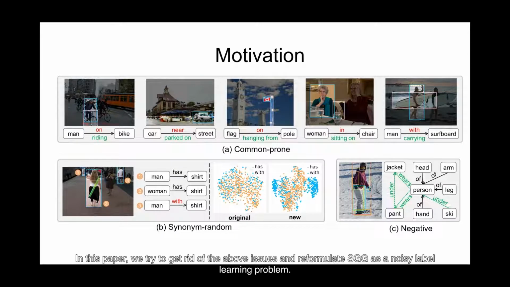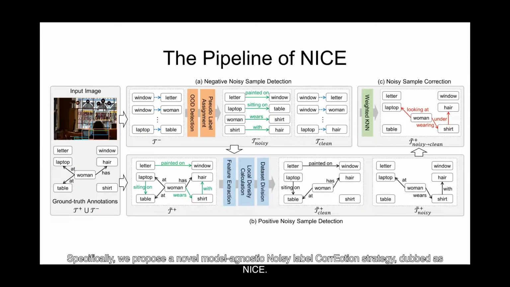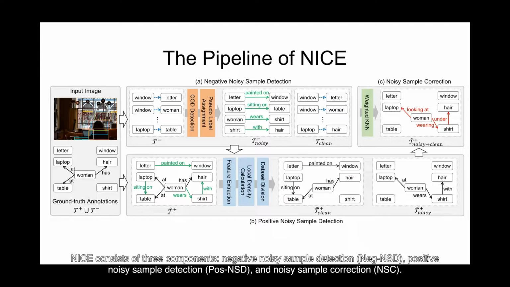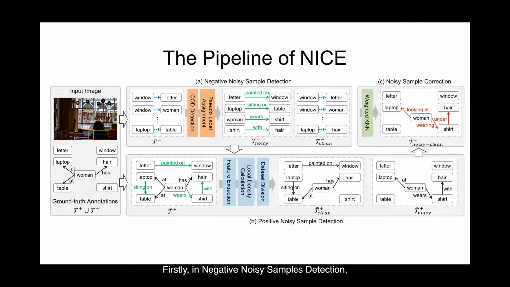In this paper, we try to get rid of the above issues and reformulate SGG as a noisy label learning problem. Specifically, we propose a novel model-agnostic noisy label correction strategy, dubbed NICE. NICE consists of three components: negative noisy sample detection, Neg-NSD, positive noisy sample detection, Pos-NSD, and noisy sample correction, NSC.